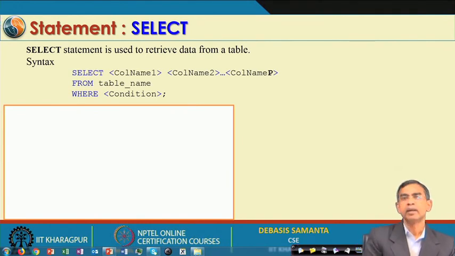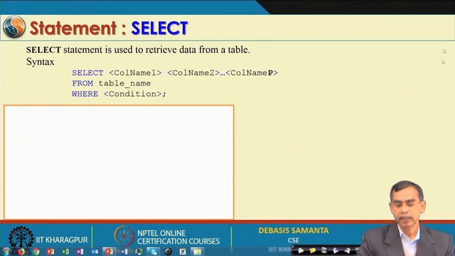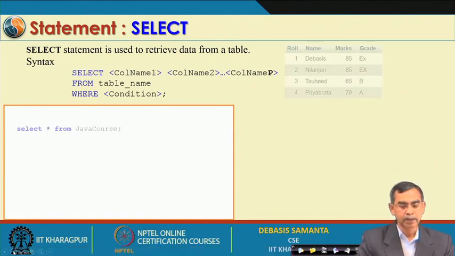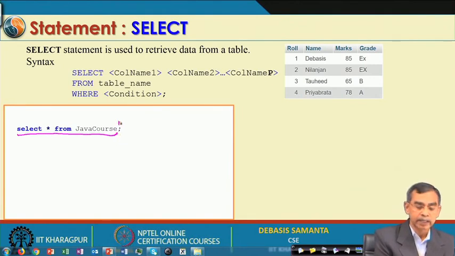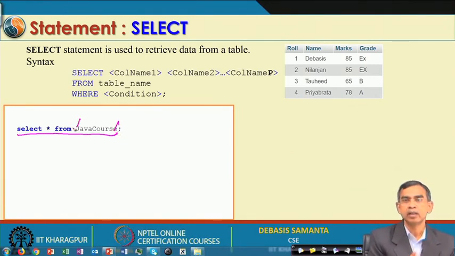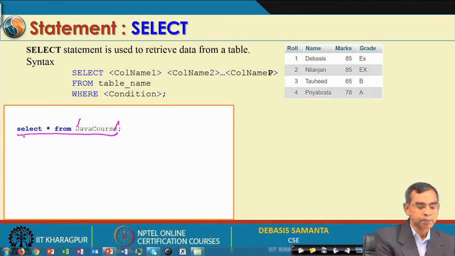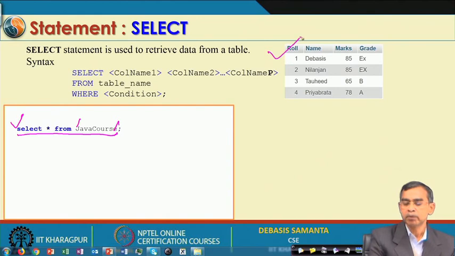Now, let us have some command execution on the existing database that we have just created, namely the Java course database, and here is select star from Java course. This means that we want to select all the fields from the table Java course, and there is no condition, so it will select all. No condition needs to be satisfied. If you execute this command, then you will be able to see this kind of table.